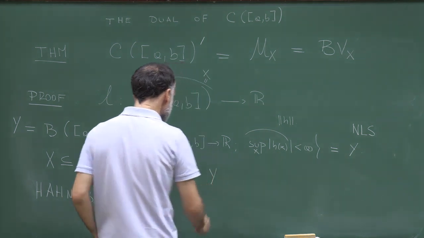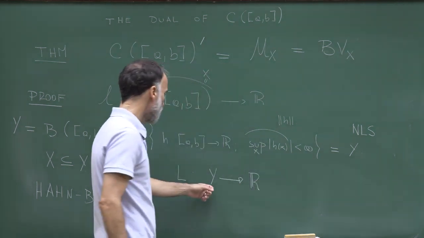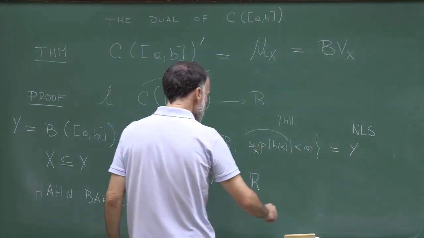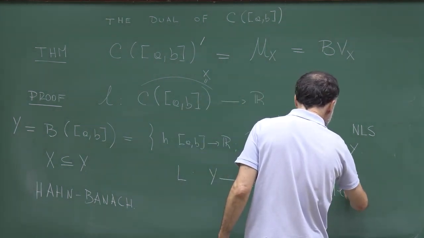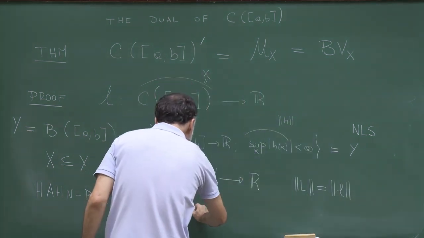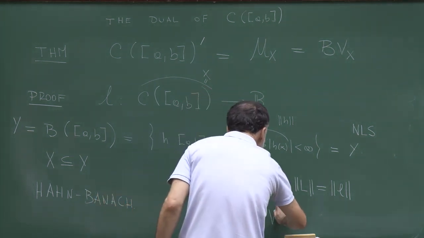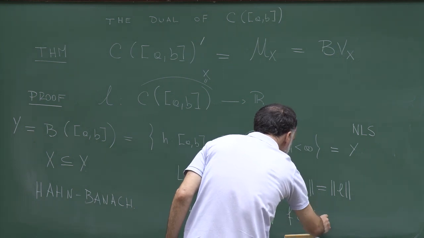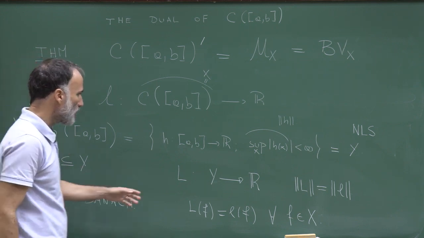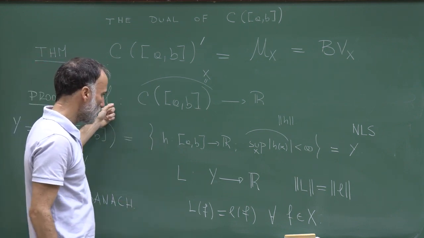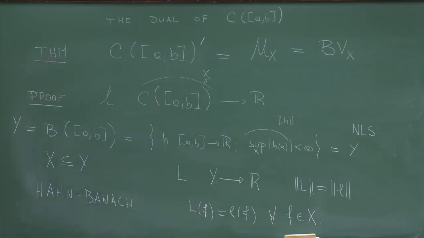So let me call the extension capital L. So L is now a bounded linear functional defined on Y. The norm of L is equal to the norm of small l. And L is an extension, which means that L(f) is equal to l(f) for all functions f in X, so for all continuous functions f. So I just use the Hahn-Banach theorem to extend the bounded linear functional small l to Y in such a way that the norm is equal and it's an extension, so this identity holds.